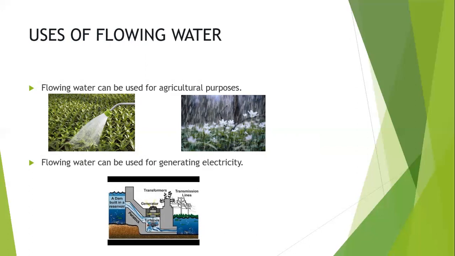Next one, flowing water can be used for generating electricity. As you all know, power, it means electricity, is also an important factor. It plays a key role in our day-to-day activities. Without electricity, can we do our work easily? No. So, to generate electricity, we need the natural resource water. Water can be got from the environment or from natural resources, and it is a low cost material to generate electricity.